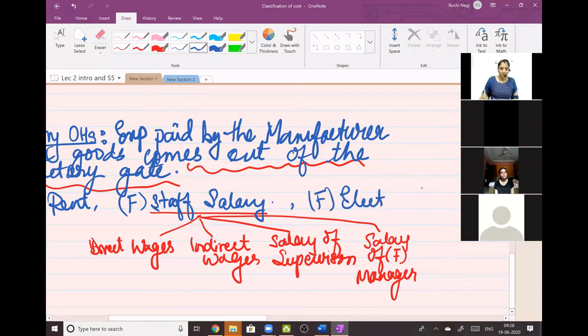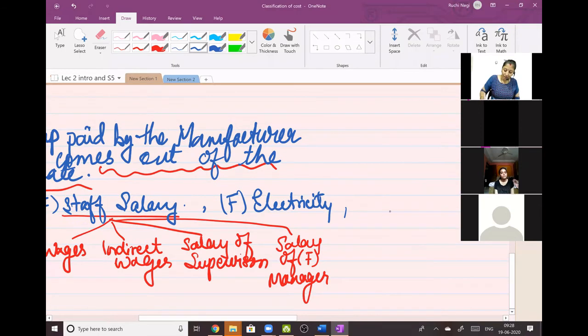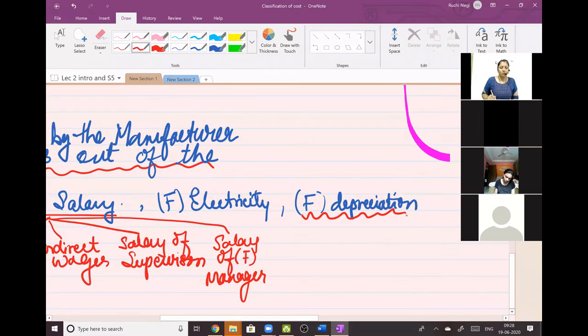Factory electricity. Okay, next, factory depreciation. Important here is, what is this factory depreciation? It means depreciation on factory related assets.